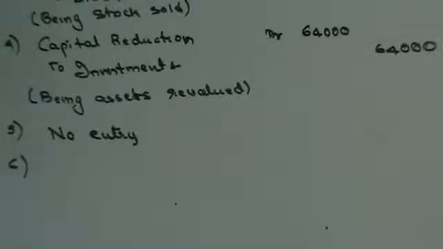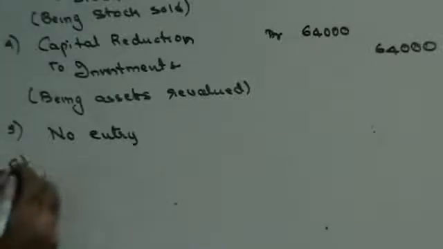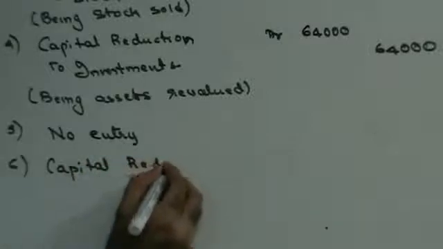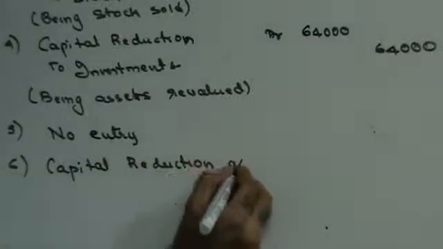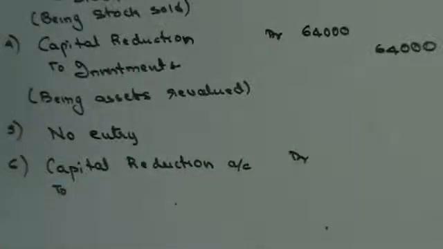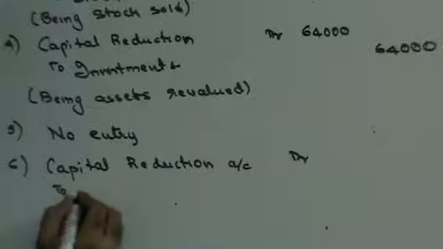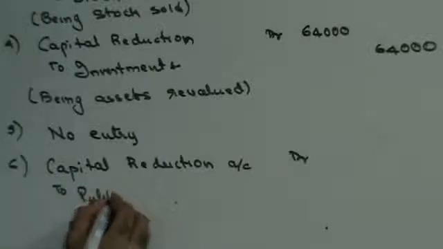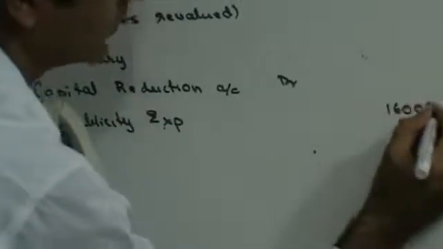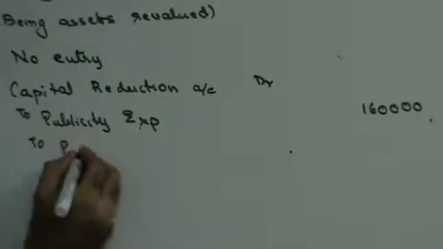All losses and fictitious assets have to be written off. Assets written off, capital reduction on the debit side. Capital reduction account debit to publicity campaign expense, 1,60,000, and then to profit and loss, 2 lakhs.